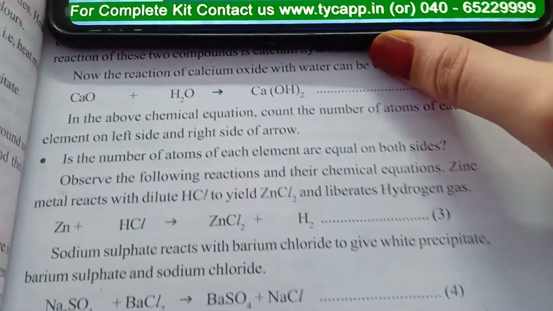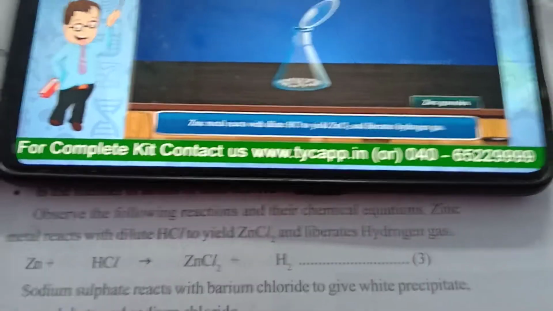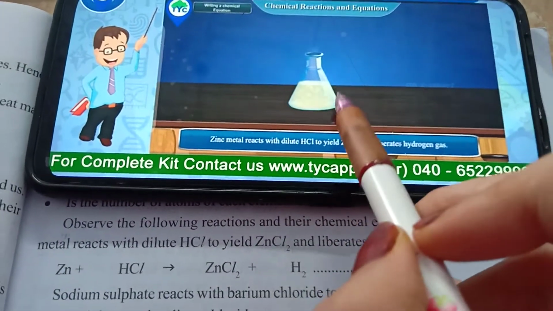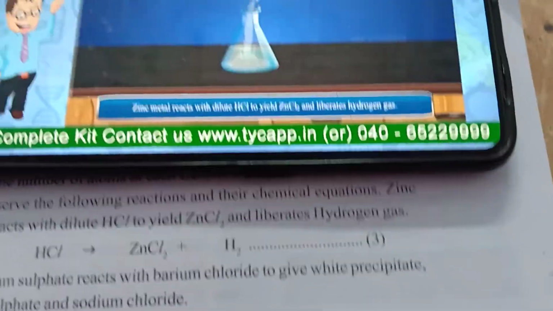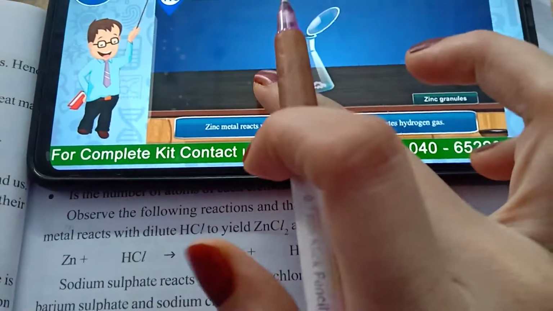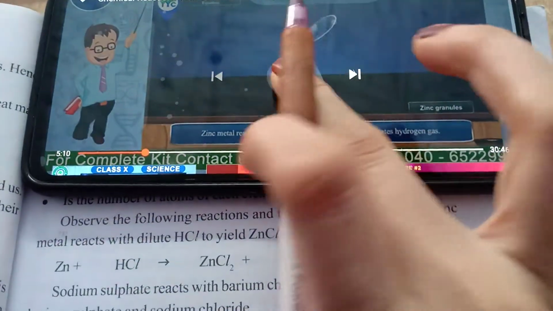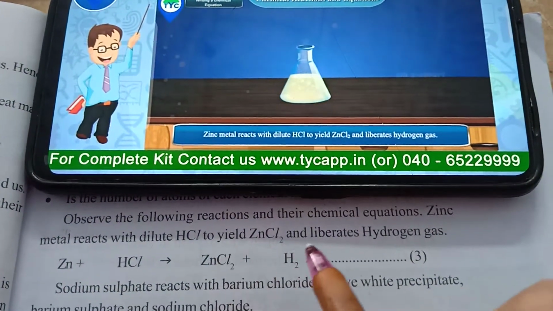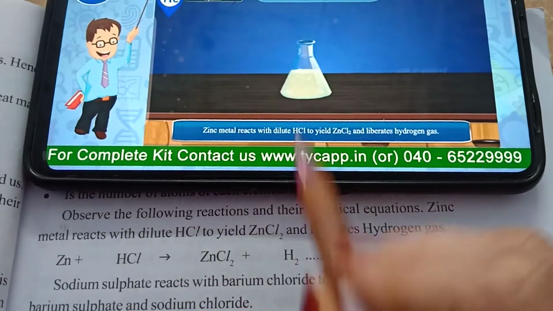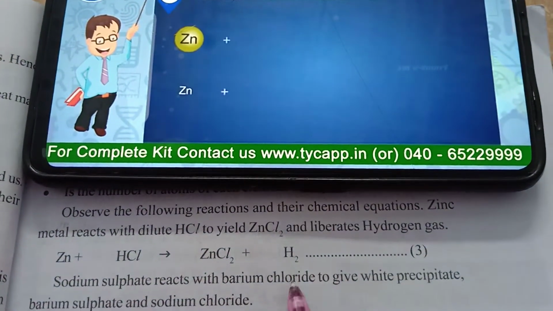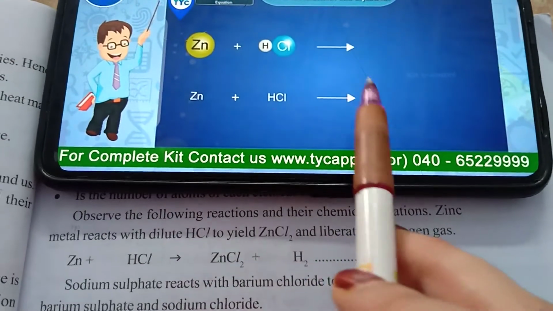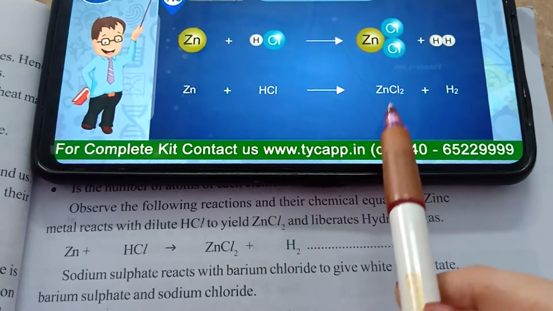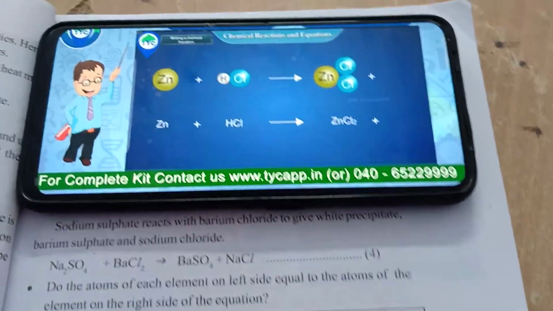Let us see the second example, that is zinc with hydrochloric acid. Here we have taken particles of zinc and we are adding hydrochloric acid, right? Then a reaction is undergoing after adding. See, hydrochloric acid, zinc, and it forms zinc chloride and liberates H2 gas. This is our word equation. See, zinc, hydrochloric acid, ZnCl2 plus H2. So this is completed.